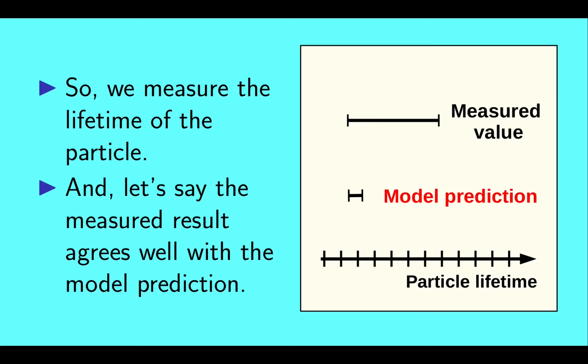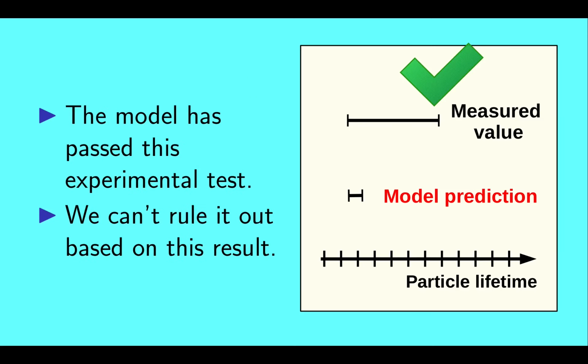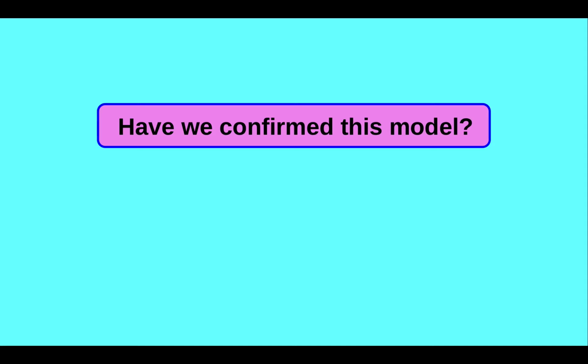Here we plot the measured particle lifetime on the same plot. Its error bar overlaps easily with the model prediction. They agree quite well. This model has passed this experimental test. We can't rule it out based on this result. Now, have we confirmed this model? No. Why is that? Let's look at two reasons.